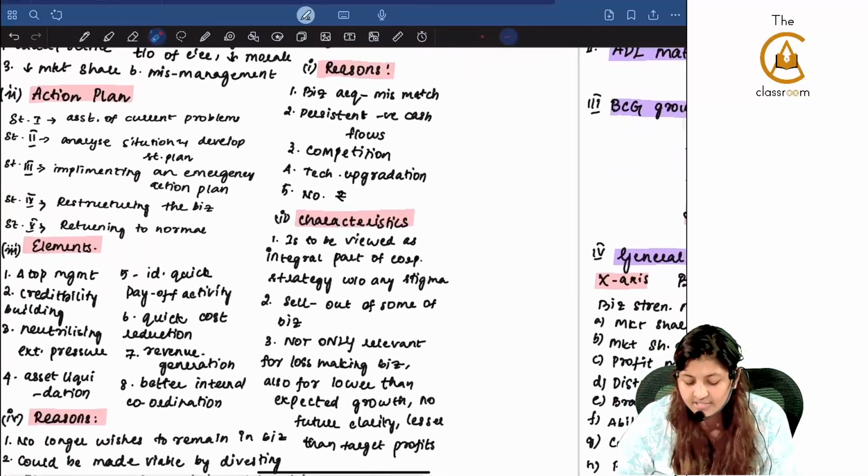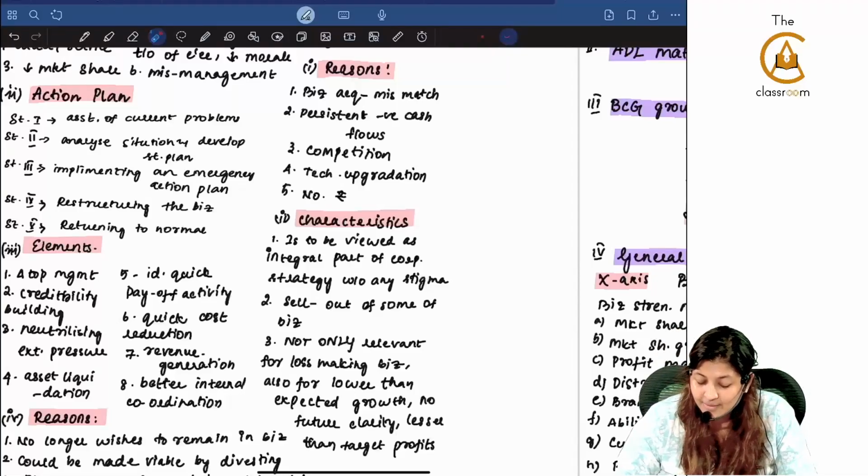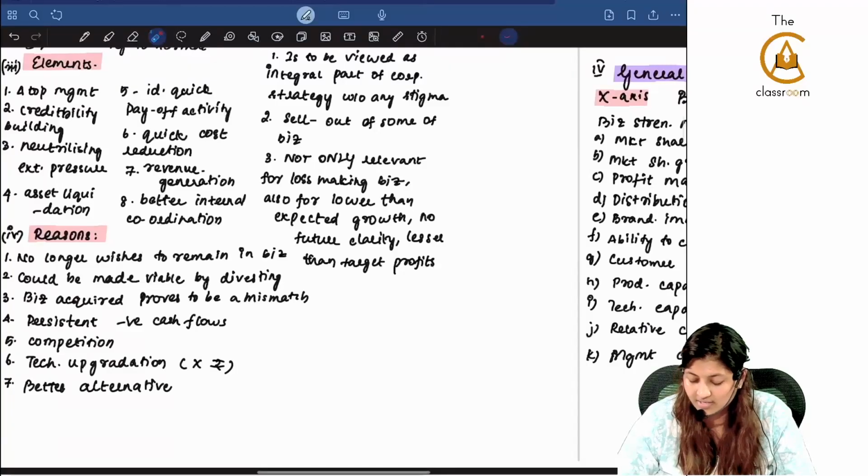What are the elements for turnaround? Change must happen from top management, credibility building, neutralizing the external pressure, asset liquidation, identify quick payoff activity, quick cost reduction, revenue recognition, and better internal coordination.